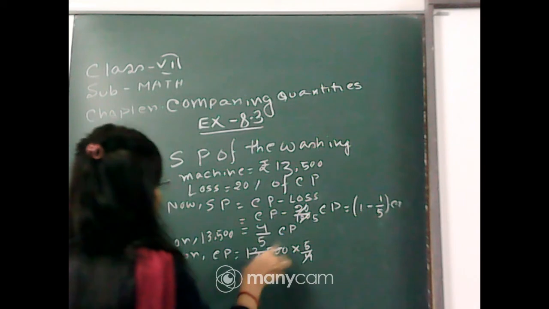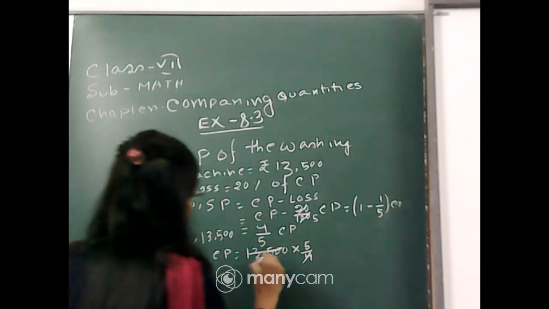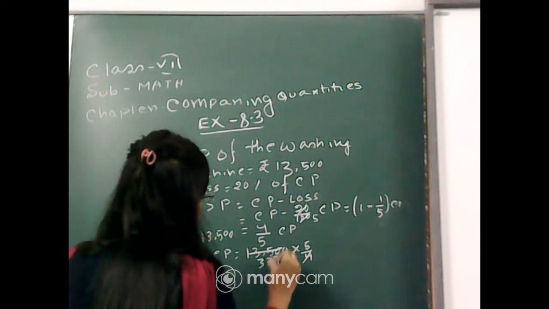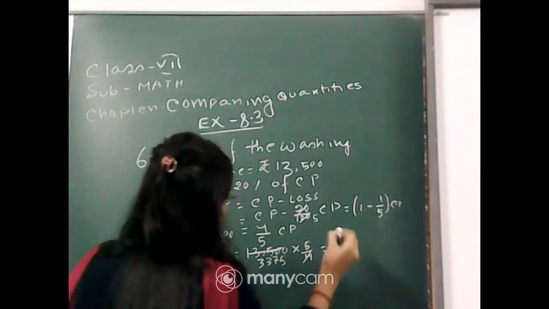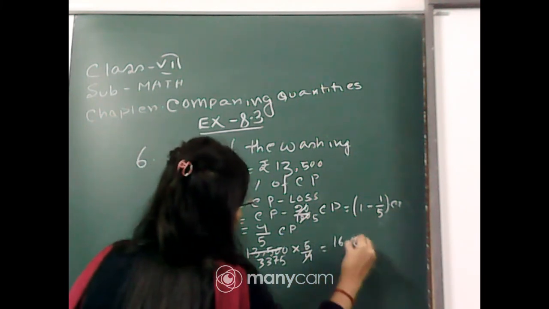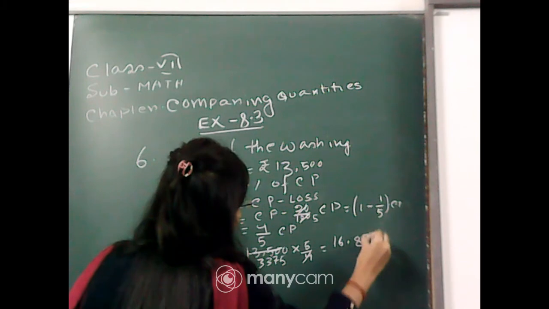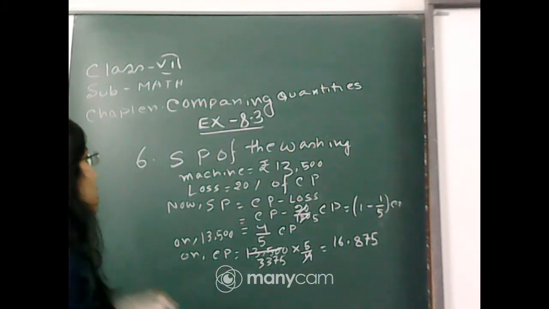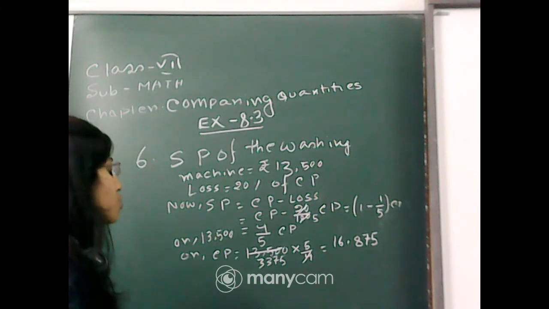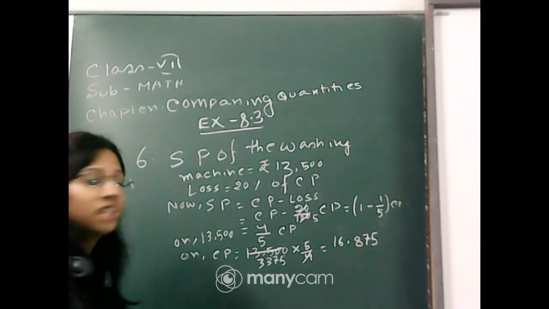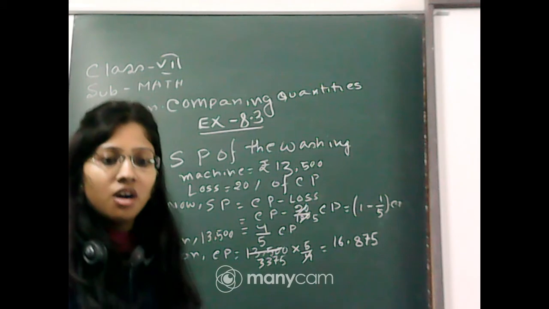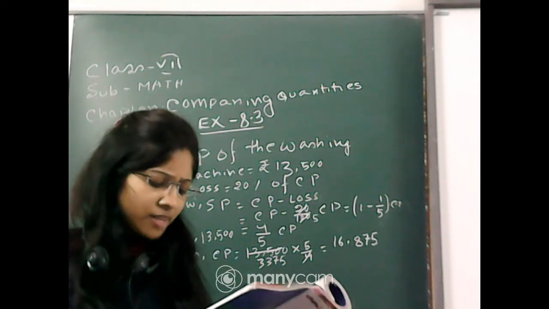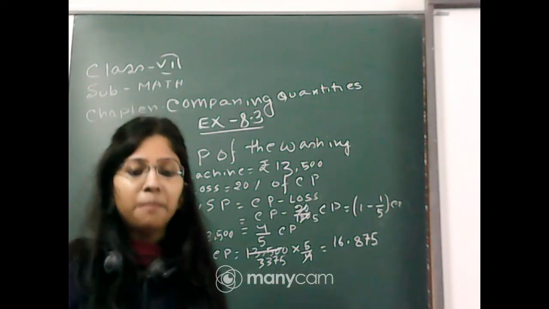Now we multiply this quantity by 4 and we get this, and therefore this is equal to 16,875. Therefore, the cost price of the washing machine is equal to rupees 16,875. Any problem up to this portion?